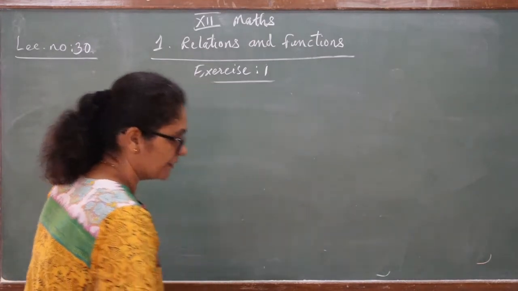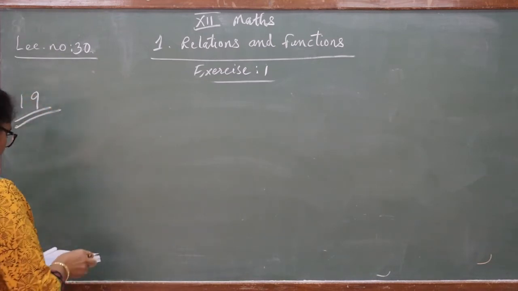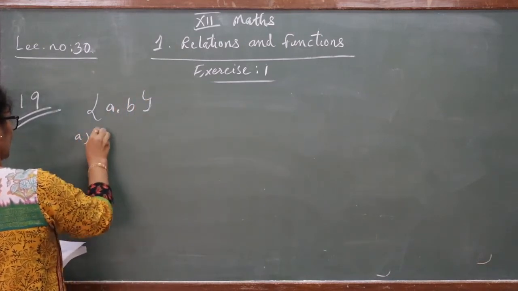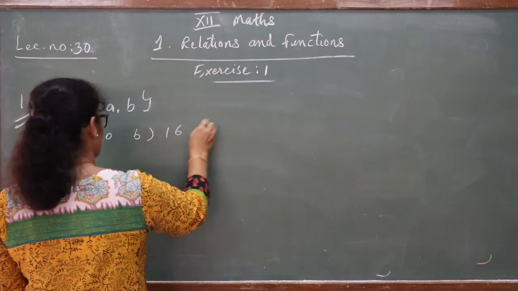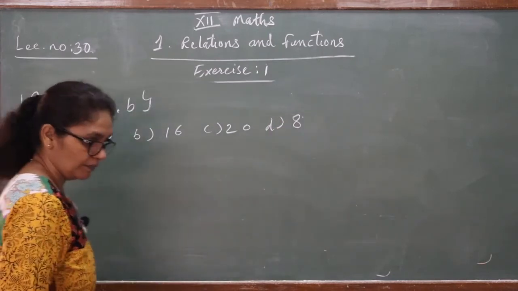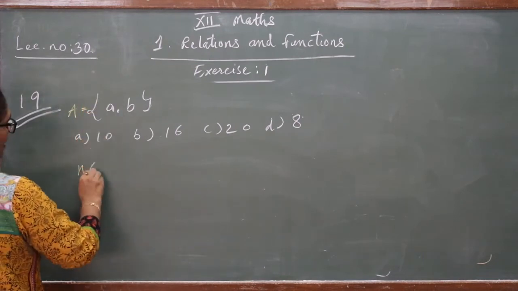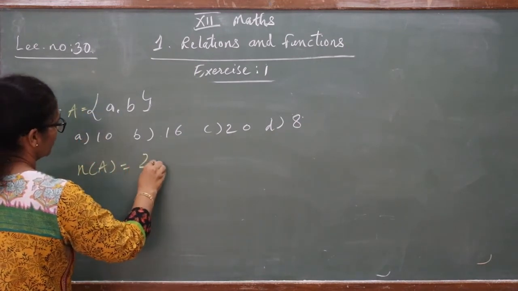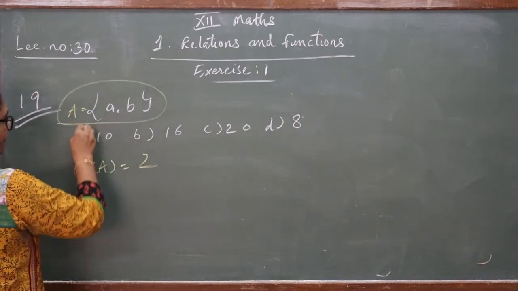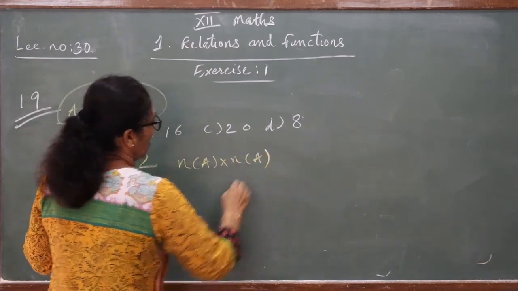And the last question of this chapter, the 19th one. What is our last question? The number of binary operations on set A, B. And the options are A, 10, B, 16, C, 20, and the last D option is 8. Now remember, number of binary operations. Here in set A, suppose you are given 2 elements. So we can write n(A) equal to 2. n(A) means the number of elements of A.